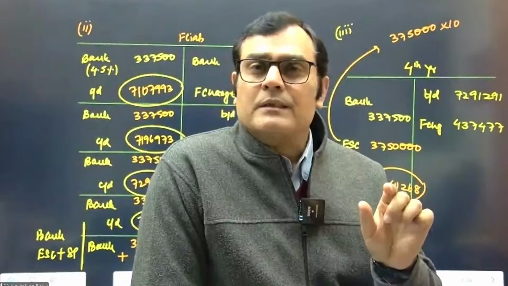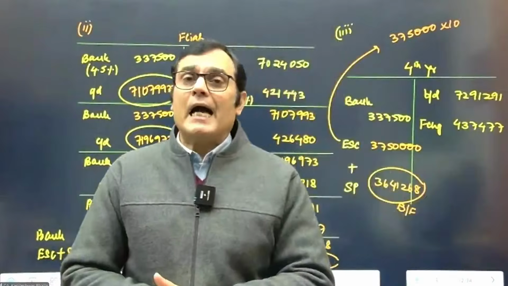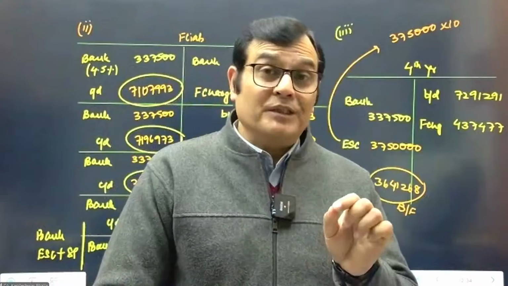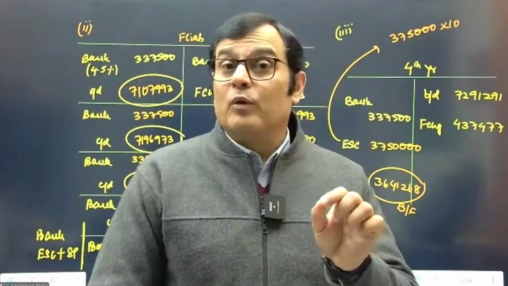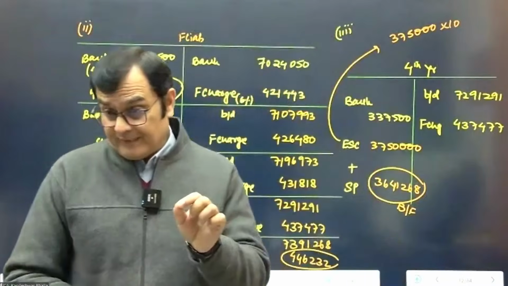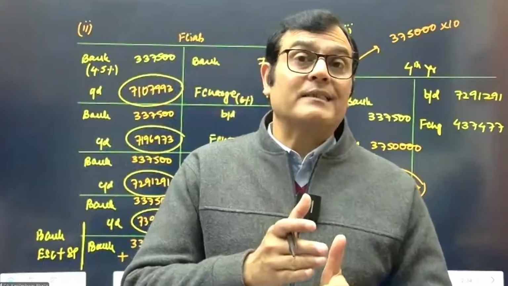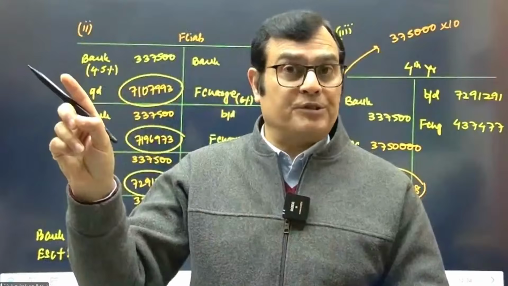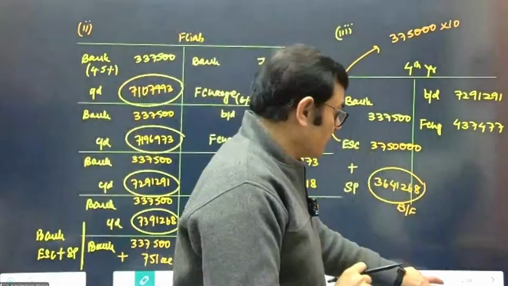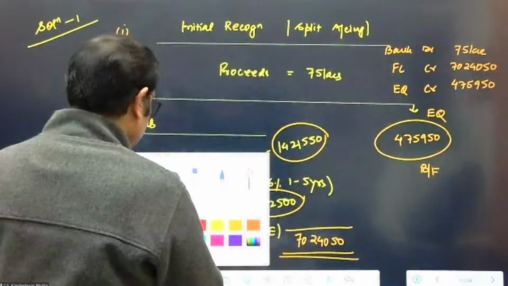Now, the other input to be taken care of is the equity component of the CFI, which is standing in the statement of changes in equity. What are you going to do with that? Once the bondholder says that I want shares, what are you going to do with that? We decided in the regular sessions as well, what is the treatment of the equity component at the end of the year? It is transferred to share premium, that's correct. So let me put an input out here in GIR.